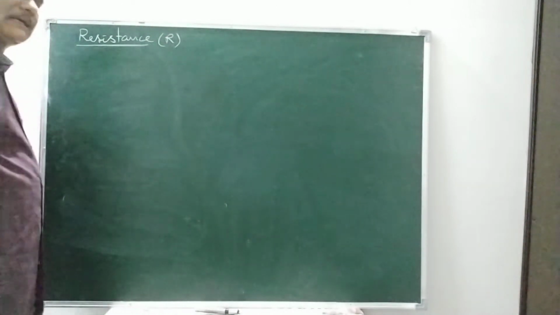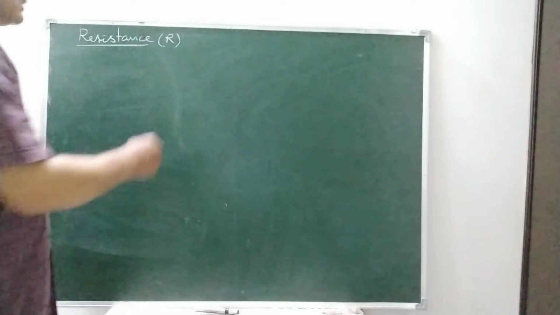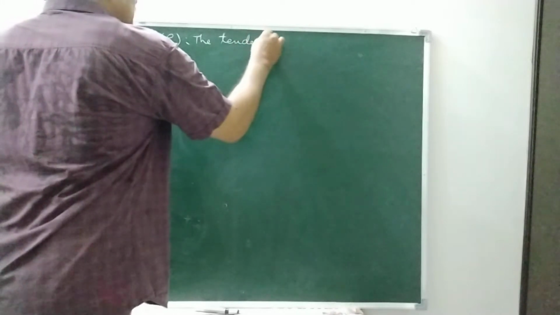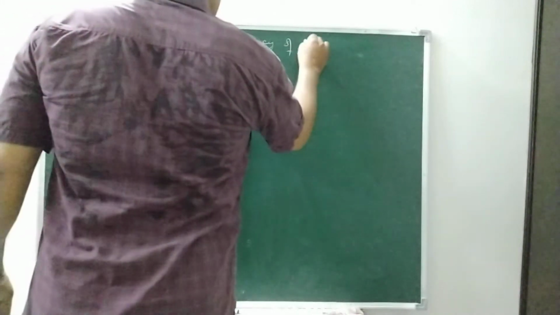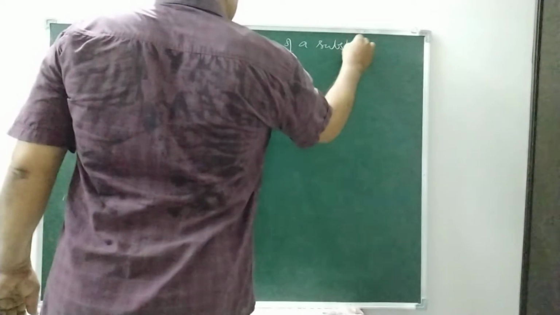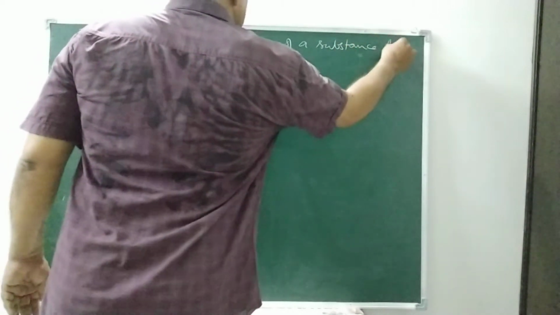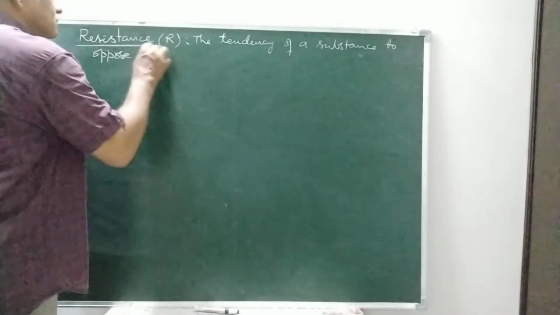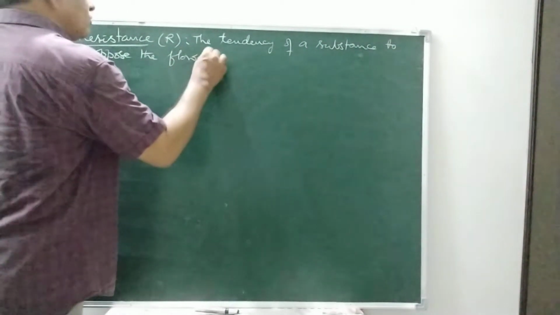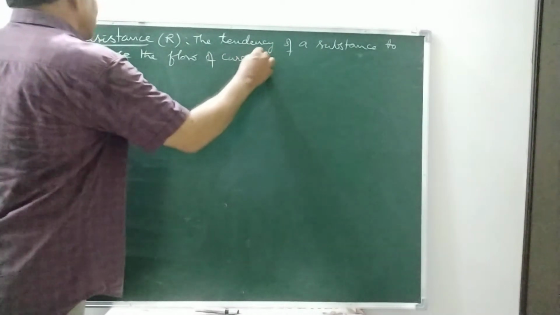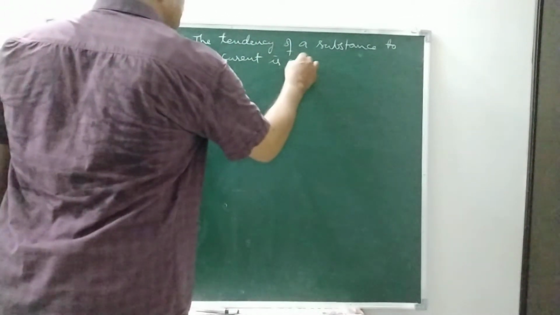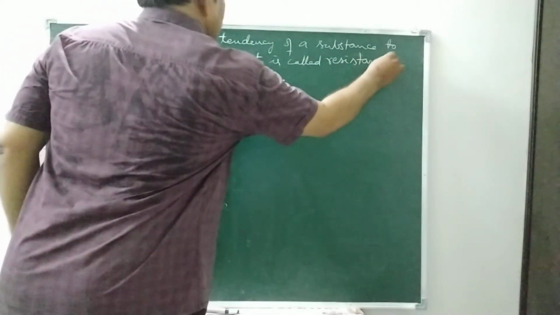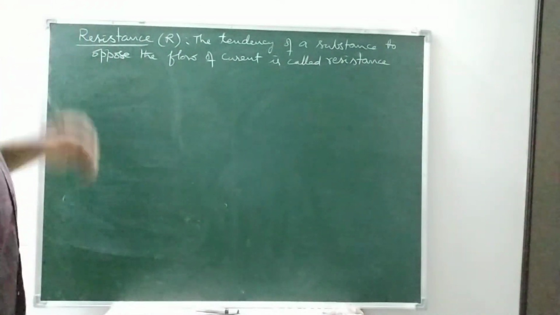It is denoted by the letter R. What is resistance? The tendency of a substance to oppose the flow of current is called resistance.